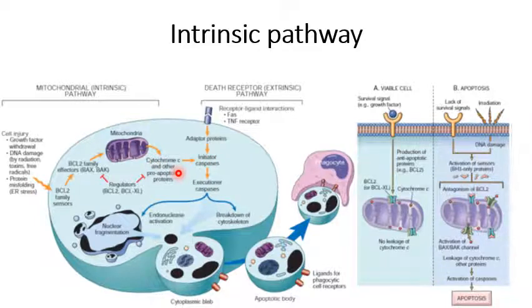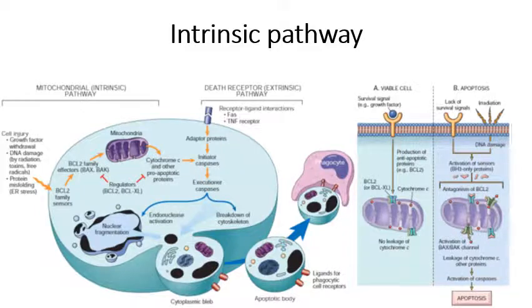Cytochrome C binds with apoptosis activating factor 1, APAF1, and activates the initiator caspase. The initiator caspase activated by intrinsic pathway is caspase 9. Once this caspase 9 is activated, it activates the executioner caspases which bring about the apoptosis, as I have said earlier. So this is how intrinsic pathway brings about apoptosis.